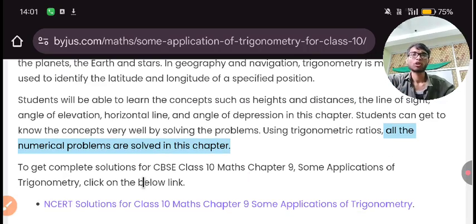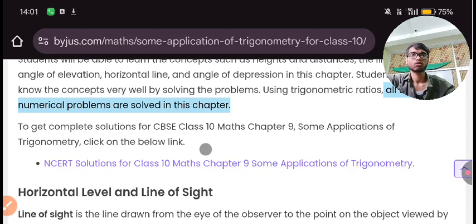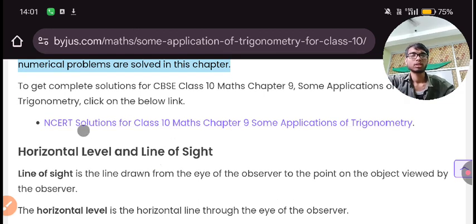To get complete solutions, click on the link for some applications of trigonometry. In this link we will get exercises, question answers, and solved problems.